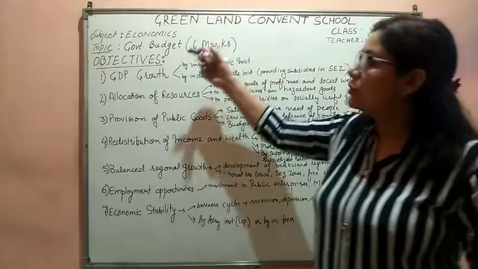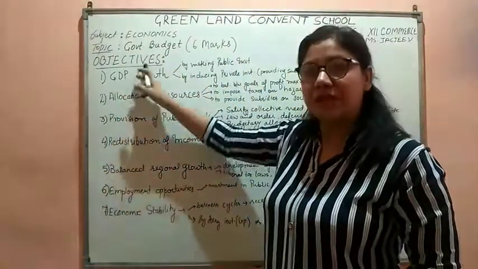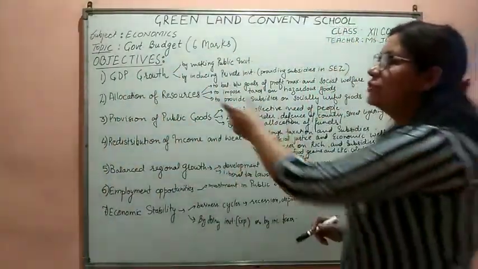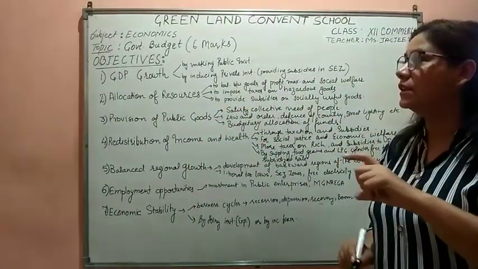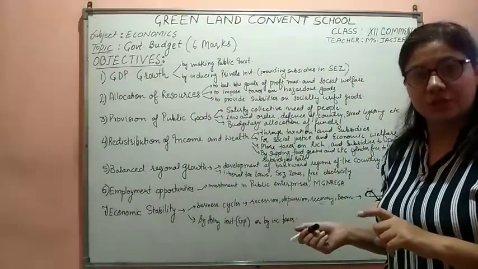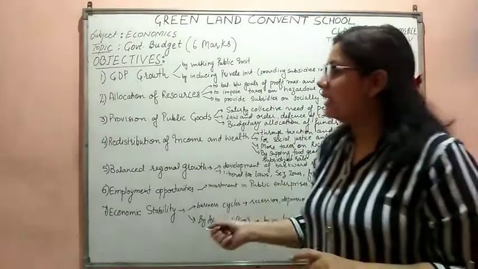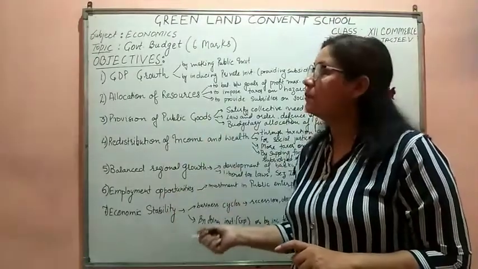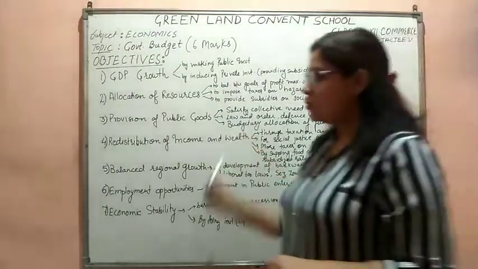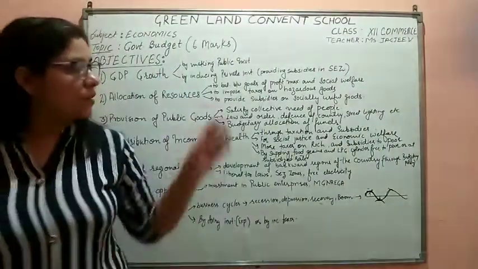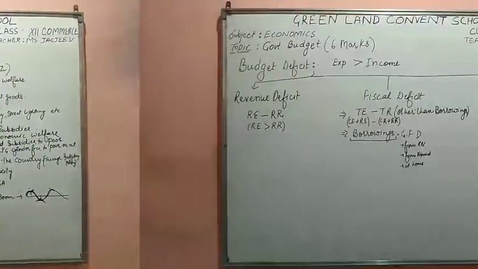If the question comes, explain the following 2 objectives, now you have to explain GDP growth for 2 marks. You have to adjust your content according to the marks of the question. So you cannot leave any of the points because the specific points can be asked in the question. So all these 7 points are important. You have to learn all the 7 points.